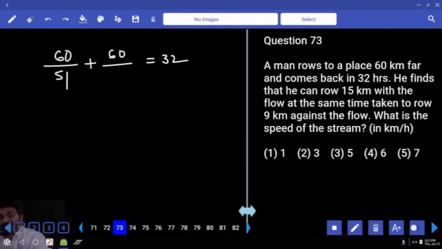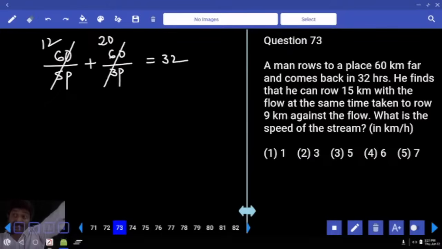Downstream speed 5 parts, upstream speed 3 parts. 5, 12 times. 3, 20 times. Left hand side denominator is constant P. Numerators if you add, which is 32. Right side also 32. Both get cancelled. P is equal to 1.